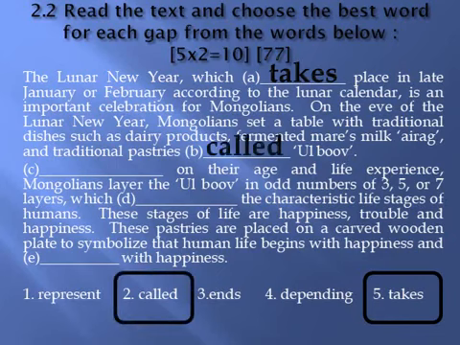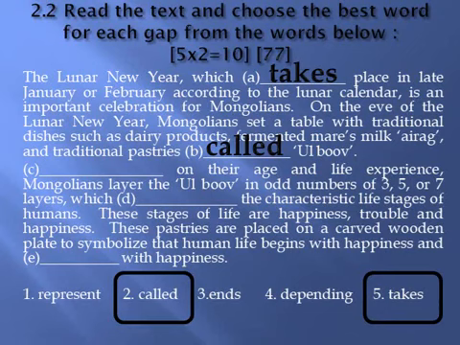Called or named traditional pastries, named Ul Boov. Depending on their age and life experience, Mongolians layer the Ul Boov in odd numbers of 3, 5, or 7 layers.